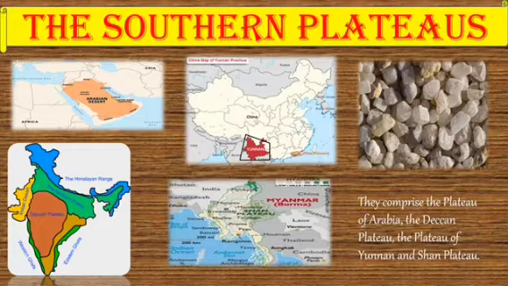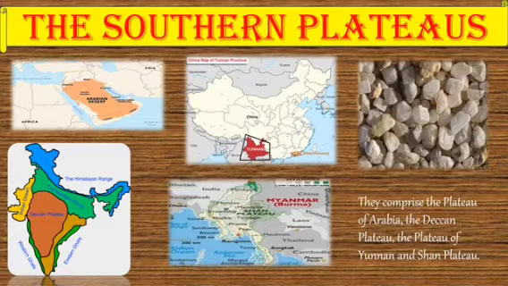Now, about the Indian Deccan Plateau, we have already learnt in our last year. It occupies a large part of the Indian peninsula and it lies between the central mountains, the Western Ghats and Eastern Ghats. And we also learnt last year that it slopes to the east and most of the rivers flow to the east.